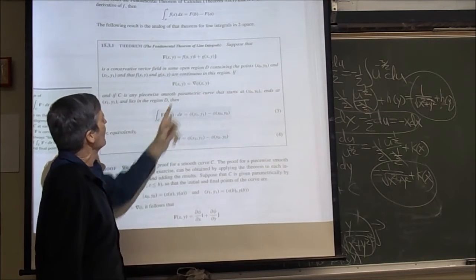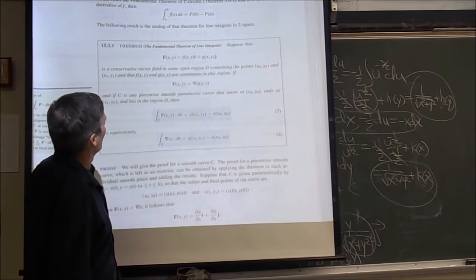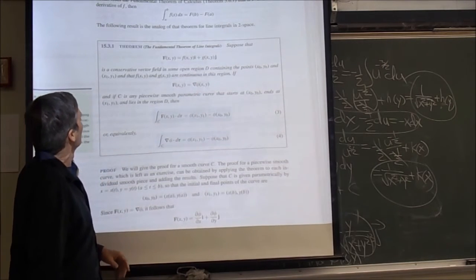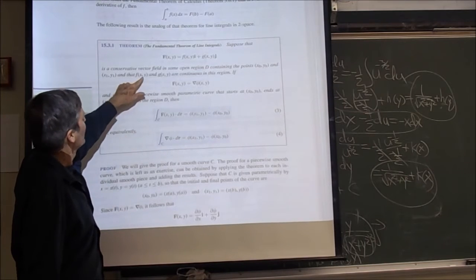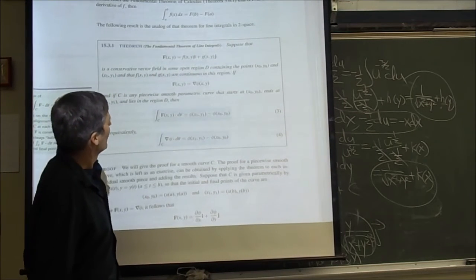It's the gradient of some function phi on an open region containing the points along the curve, and the components here are continuous in this region.